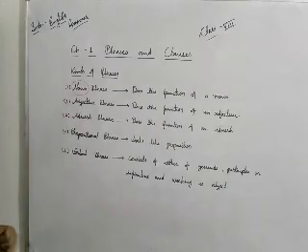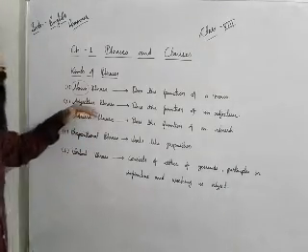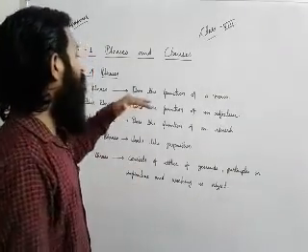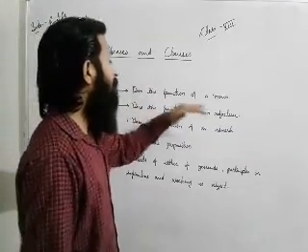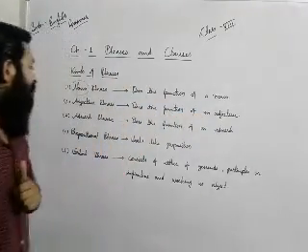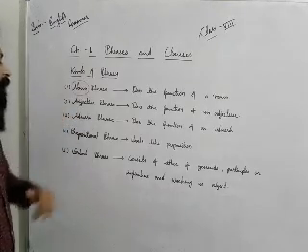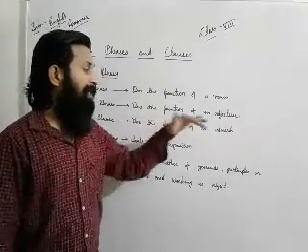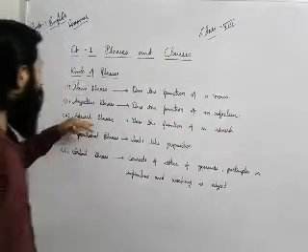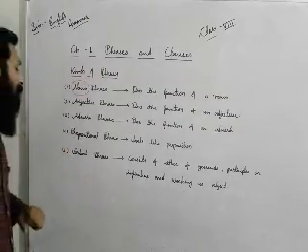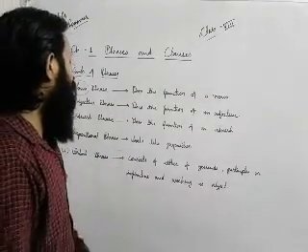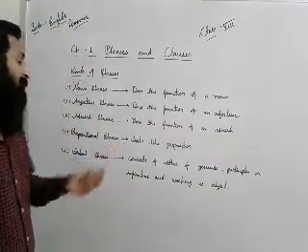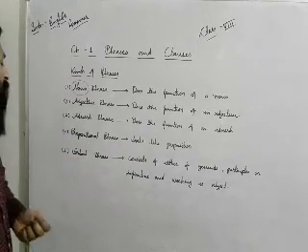Second one is the adjective phrase. Dear students, if we talk about the adjective phrase, then we can say that the type of phrase which functions as an adjective is known as an adjective phrase. Third one is the adverb phrase. That type of phrase which functions as an adverb is known as an adverb phrase. And fourth one is the prepositional phrase. We can say that the type of phrase that works like a preposition is known as a prepositional phrase.